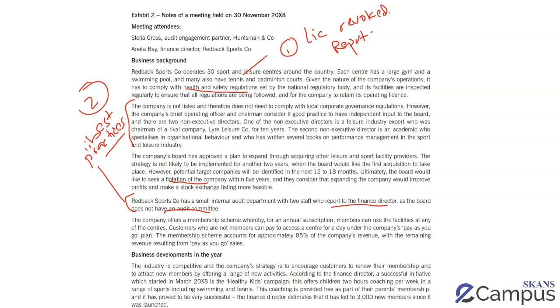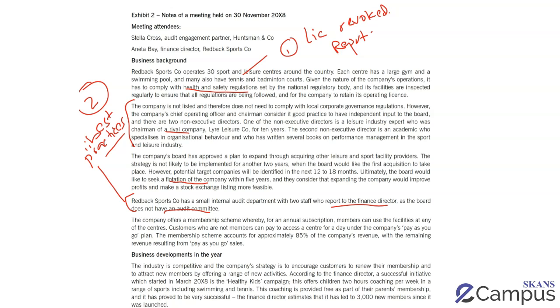By the way, a lot of students ended up thinking there's a problem regarding this. There's absolutely no issue if you were working for a rival company in the past, that was the past. That's actually a good thing, because that means this NED has the relevant industry experience. So read the question very, very carefully. He's not working simultaneously. This Redback would not have been stupid enough to actually hire them if they had been working for a rival company currently as well.